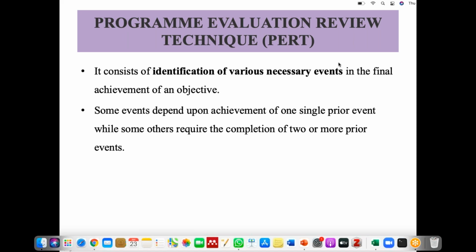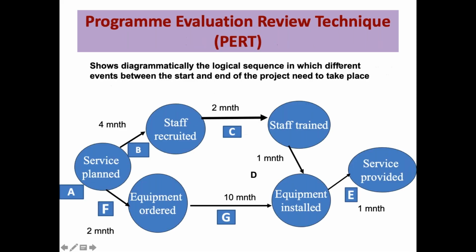So basically, it is variable. Some events depend only on achievement of one single prior event, and some require two or more prior events. So basically, coming to the example of PERT, this is an example of PERT. You can see this is a diagrammatically logical sequence, which is ultimately leading to a final objective.